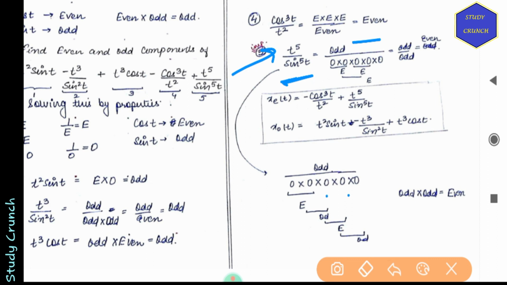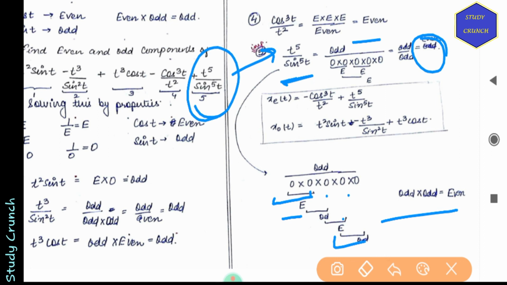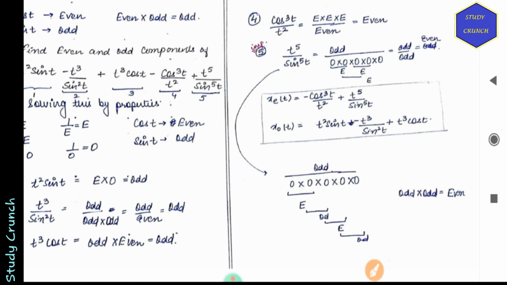Then it will be odd into odd, which will be even, then even into odd will be even, and then even into odd will be even. So we'll be having this term as even. So the last term, which was looking as odd, is an even term.